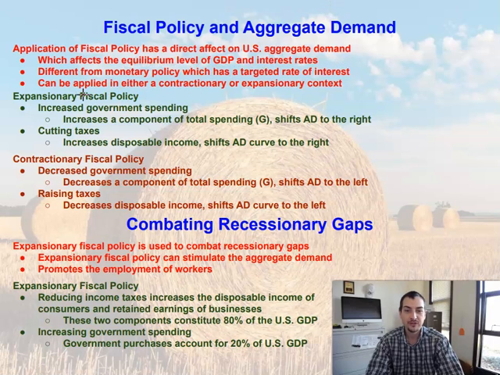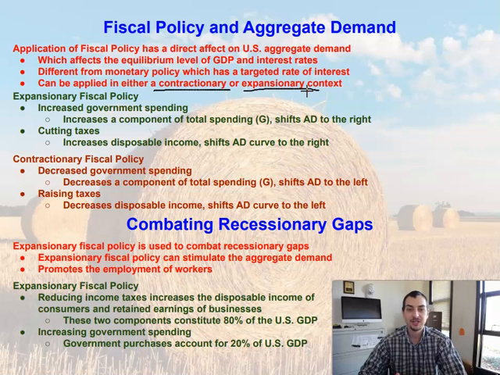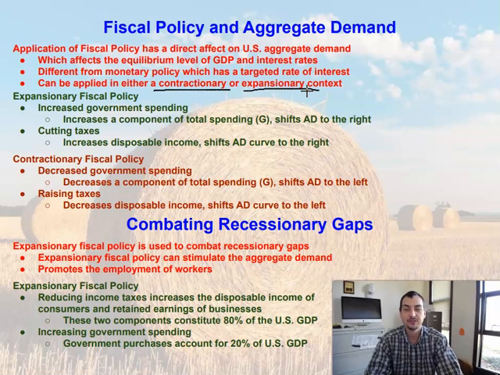So this fiscal policy can be applied, like we were saying, in either a contractionary or an expansionary context. We can use expansionary fiscal policy or contractionary fiscal policy. So let's dive into how an expansionary fiscal policy would work. Well, expansionary fiscal policy is pretty simple. We're going to be either increasing government spending or cutting taxes, or a combination of both.